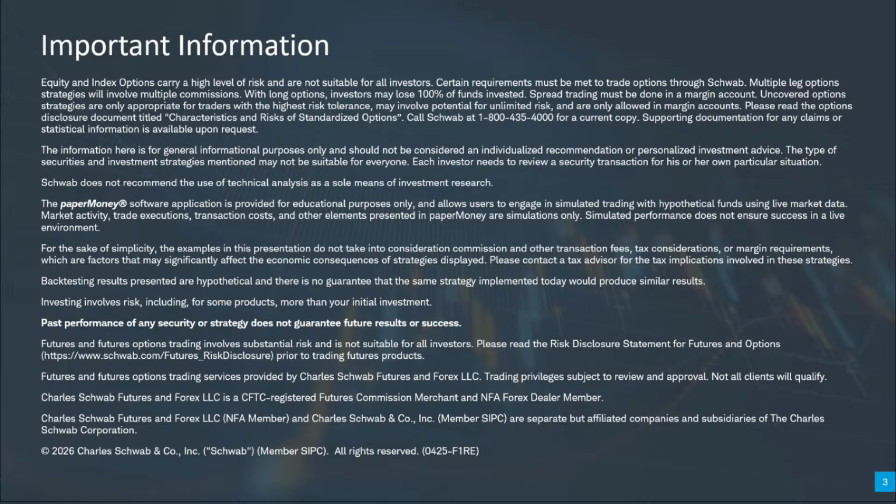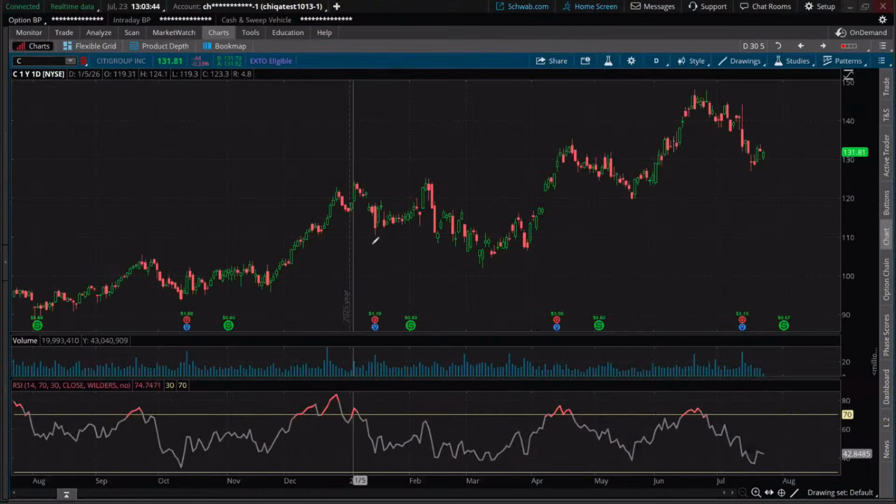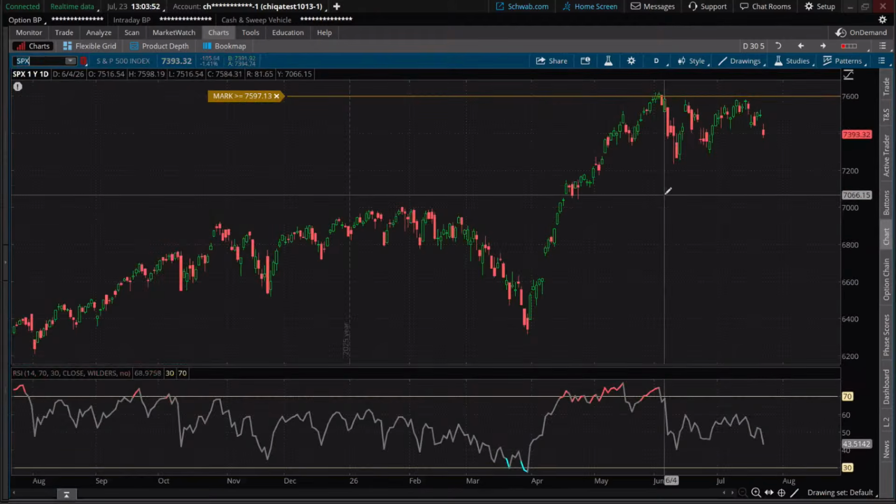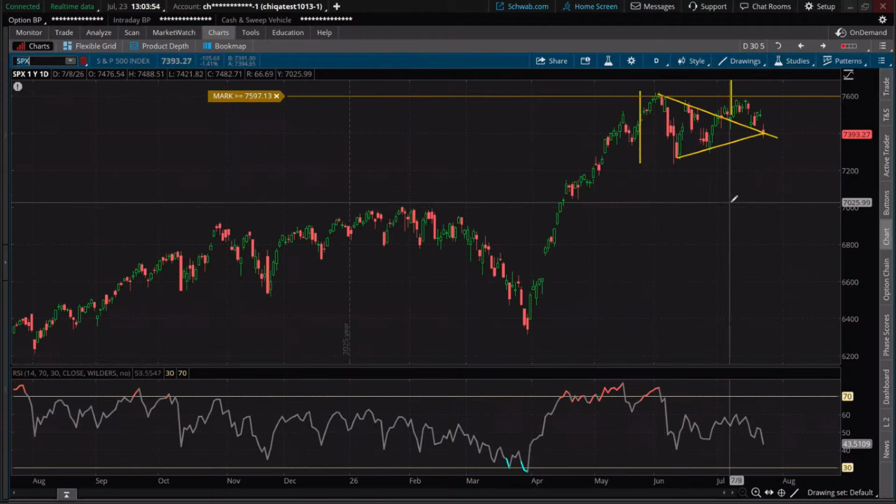Now, with that, let's pull this up and take a look. What do I have here? Oh, Citigroup. Okay. I wanted to actually pull up and show you all just the S&P 500, real quick, as we go through this S&P 500 index here. Well, what do we have? We're back down to our interesting support level, a little bit of a smile there for us right in the middle. Okay, there we go.